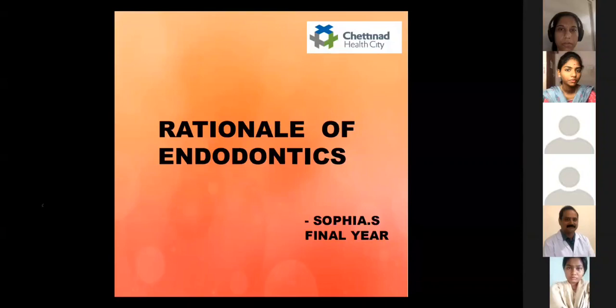The other reason is that the tooth does not have any collateral circulation. The only blood supply to the tooth is through the apical foramen, and once that is cut off due to necrosis, there is no other way of getting collateral blood supply to the pulp. So these are the two reasons why the pulp doesn't regenerate and heal. Instead, we have to do pulpectomy, remove the entire pulp and do an obturation in that space.